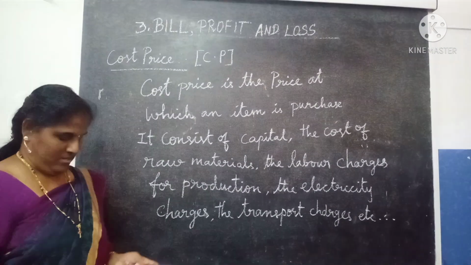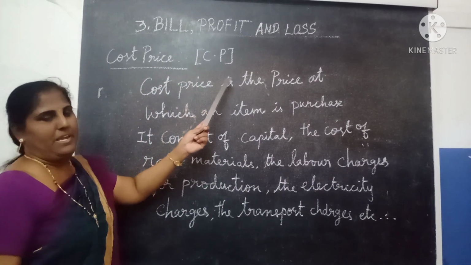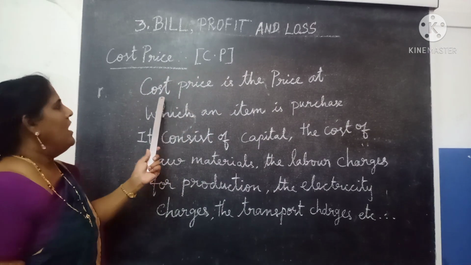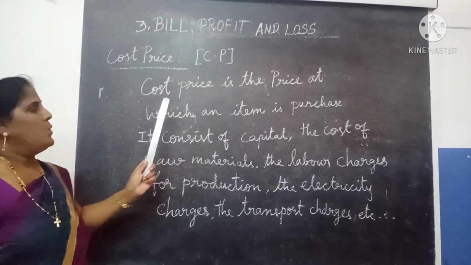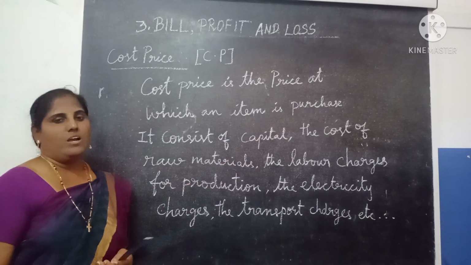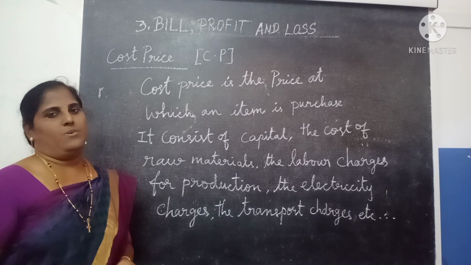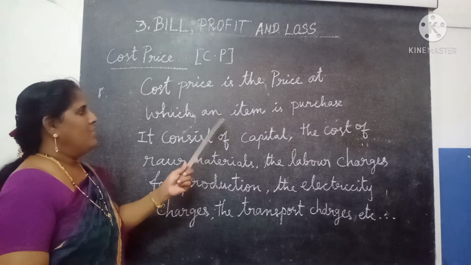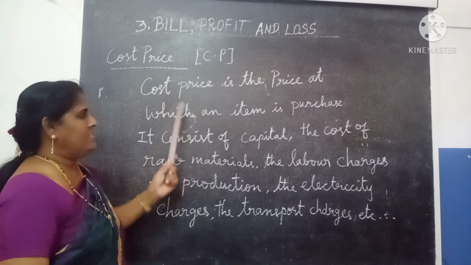Children, now cost price. The short form is CP. What is cost price? Cost price is the price at which an item is purchased. If you want to buy or purchase anything, you need to give a price. That price is called the cost price.